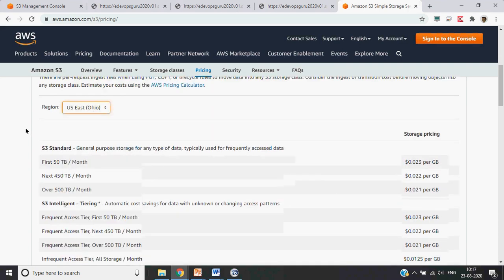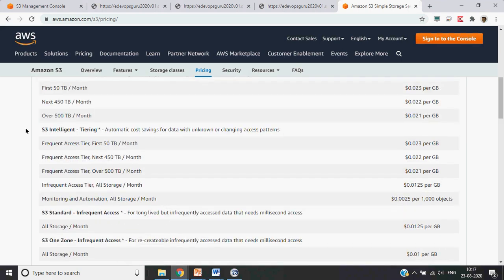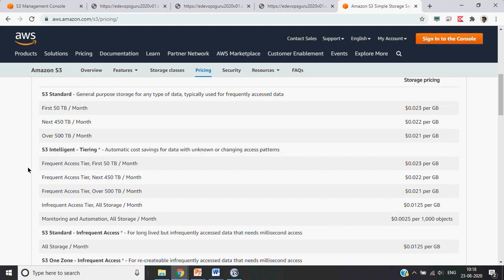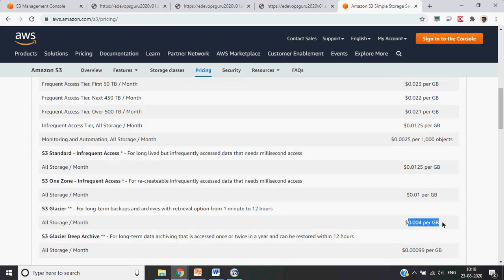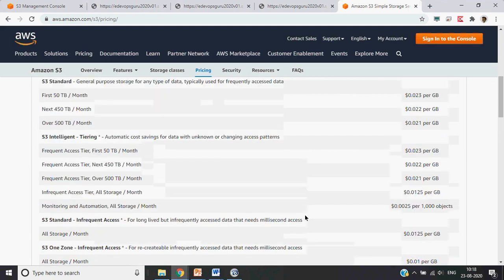So these costs also differ by region. Here we can see that for S3 they have $0.023 per GB charges, and for S3 Intelligent-Tiering it is also the same. But if you go down, for example S3 Glacier, then this price is $0.04 per GB. So based upon the data storage type, the cost also reduces, but you have to consider what your use case is and the different characteristics of your storage class typically.